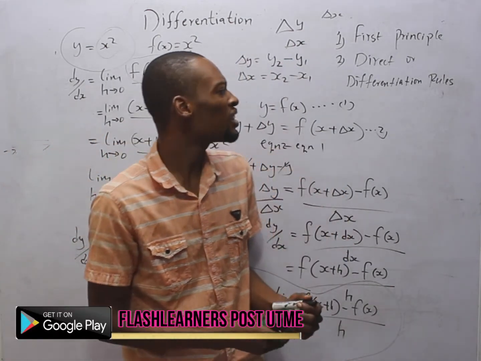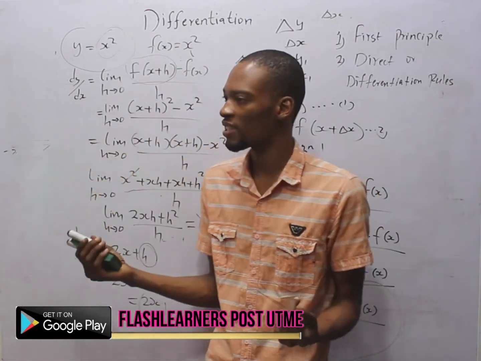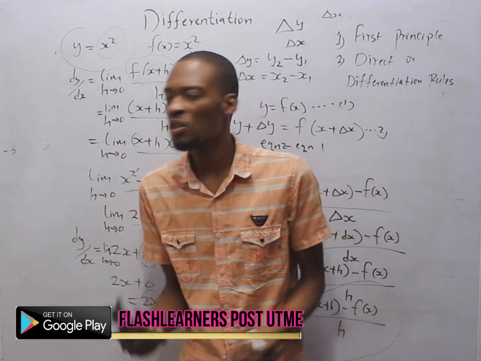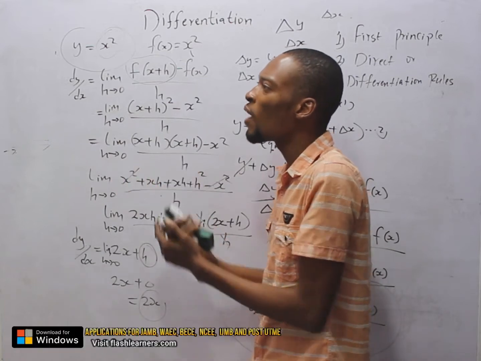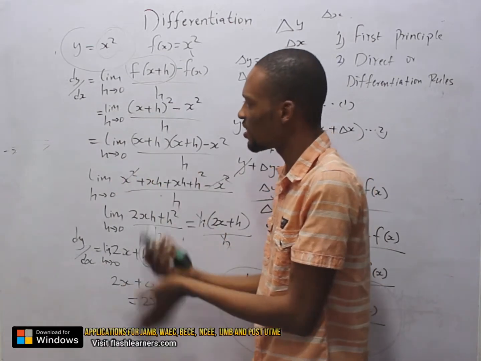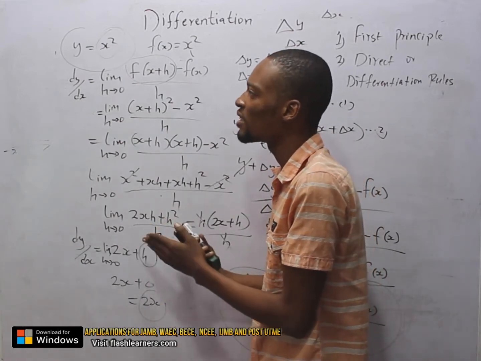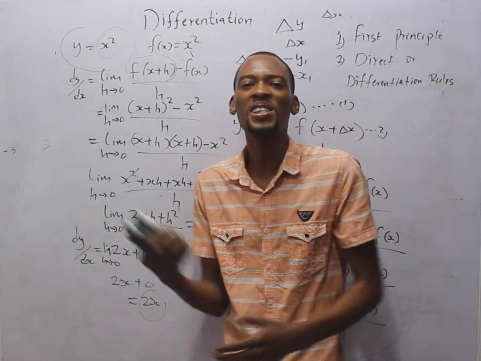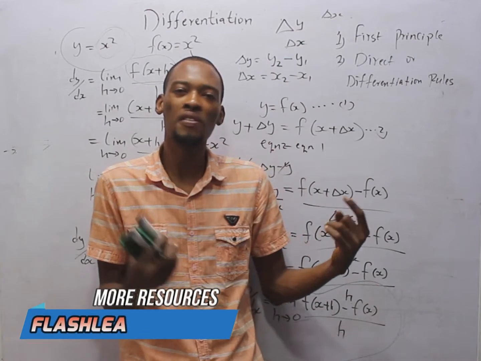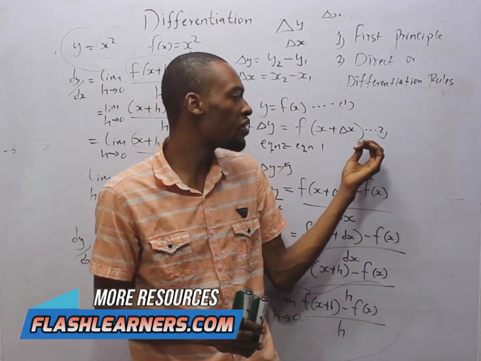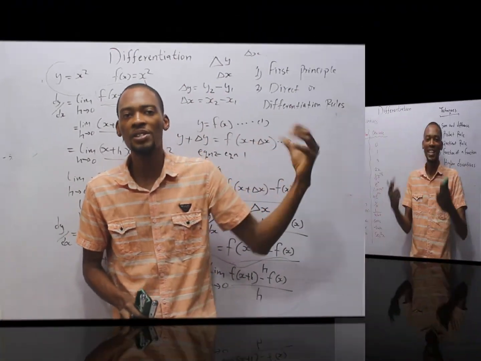So most times, you don't need to do all this to differentiate. We simply use the standard differentiation. So when you see s squared, you already know that it is 2s. When you see 1, you know that the differentiation of a constant is 0. When you see s raised to the power of 3, you know that it is 3s squared. So all these things are covered under standard differentiation, and this is what you need to do a lot of things in differentiation. This is for theory exams and when required. So now let's see the standard differentiations.